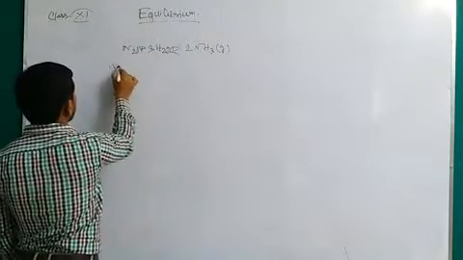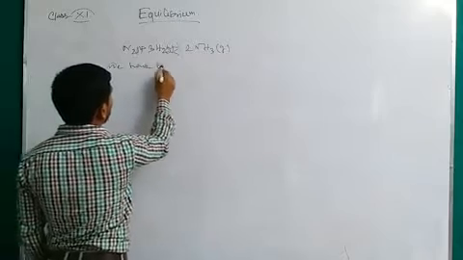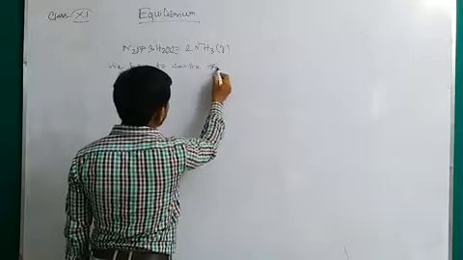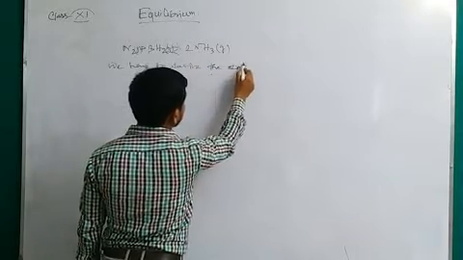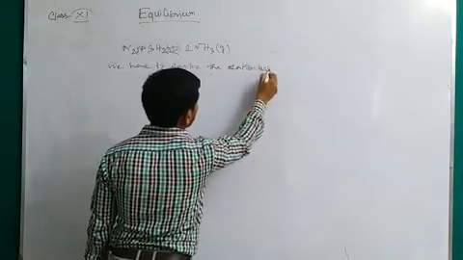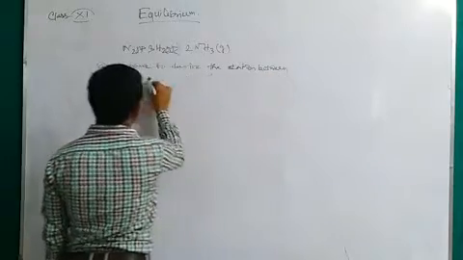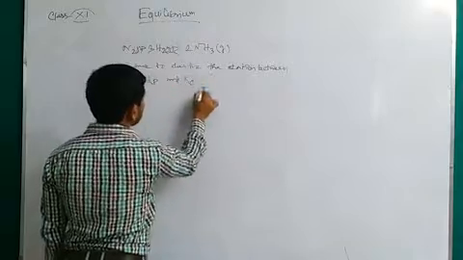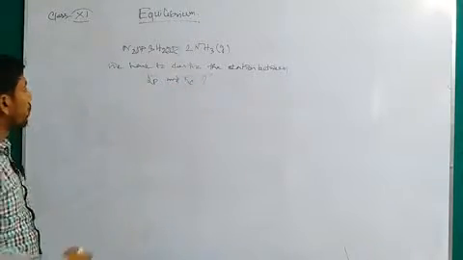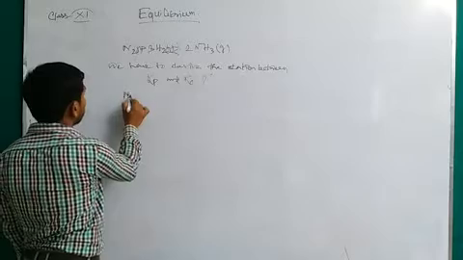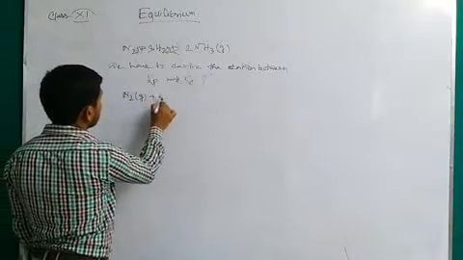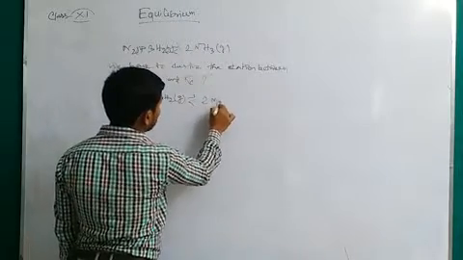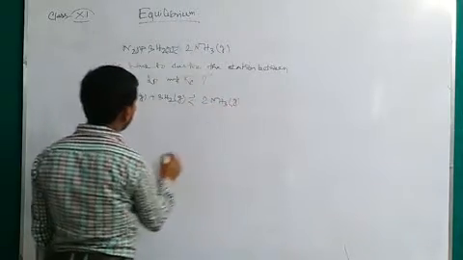Now we have to derive the relation between Kp and Kc. In the same way, first of all we have to write down the equilibrium: N2 gas plus 3H2 gas, with a reversible sign, 2NH3, which is also a gas.